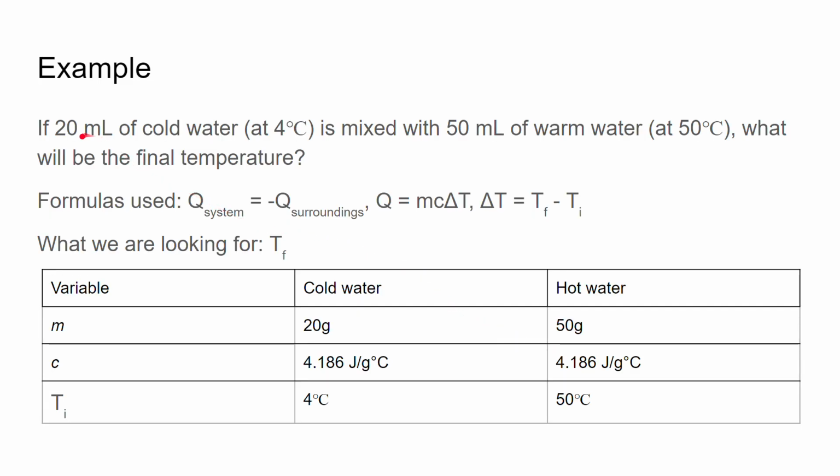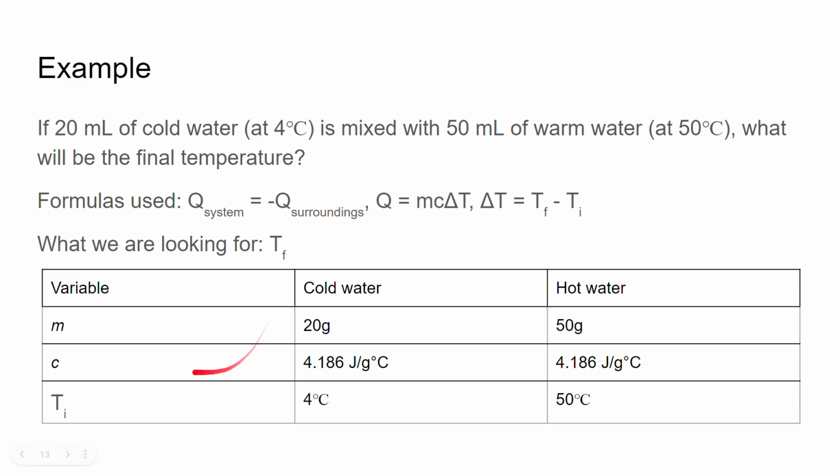So I'll give an example. If 20 milliliters of cold water at 4 degrees Celsius is mixed with 50 milliliters of warm water at 50 degrees Celsius, what will be the final temperature? We have a couple of formulas that we're going to use. We're going to have the heat formula, how much one gains, one loses. Q equals MC delta T, so how much is donated: the mass, specific heat capacity, and delta T. And delta T is TF, the final temperature, minus TI, the original temperature. What we are looking for is the final temperature.